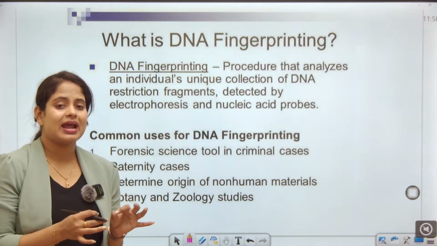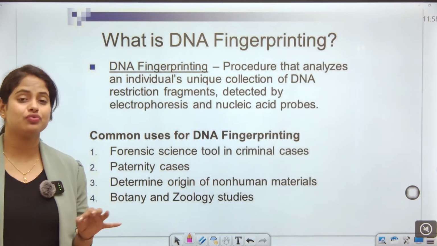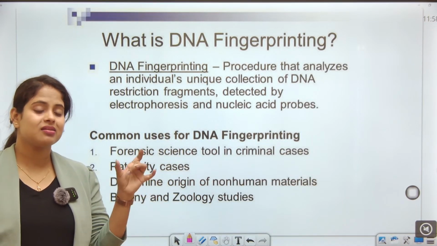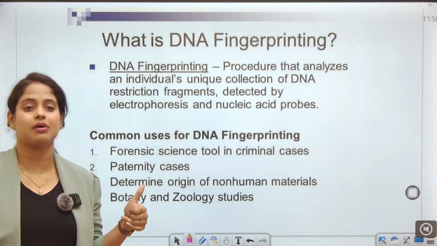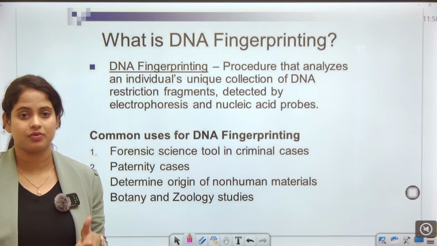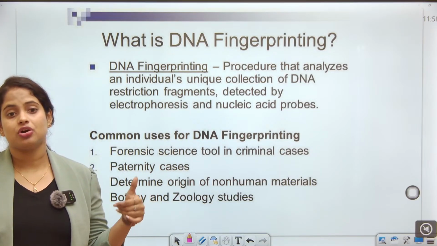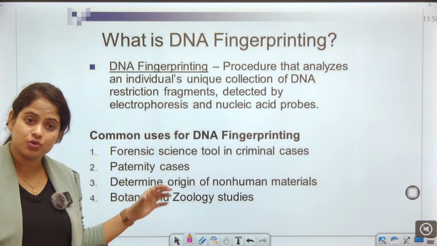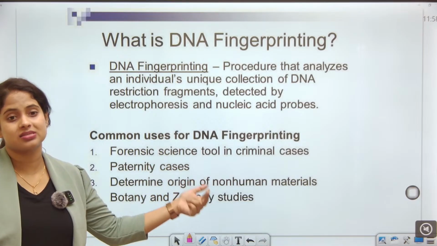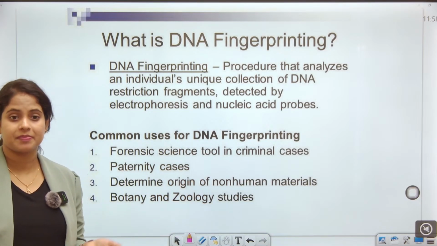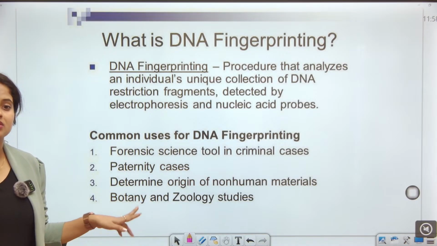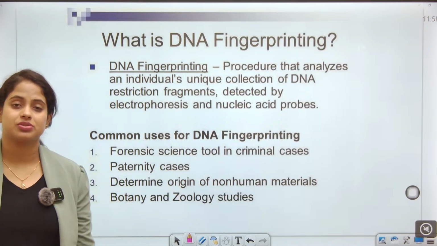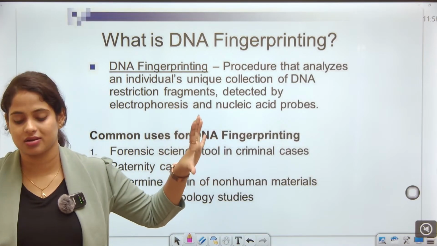It is a procedure that analyzes an individual's unique collection of DNA restriction fragments. These are the DNA restriction fragments. Different people have separate fingerprints, which are detected by electrophoresis and nucleic acid probes. The common uses for DNA fingerprinting are as a forensic science tool in criminal cases, paternity cases, determining the origin of known materials, and botany and zoology studies. This is the use of what? DNA fingerprinting.